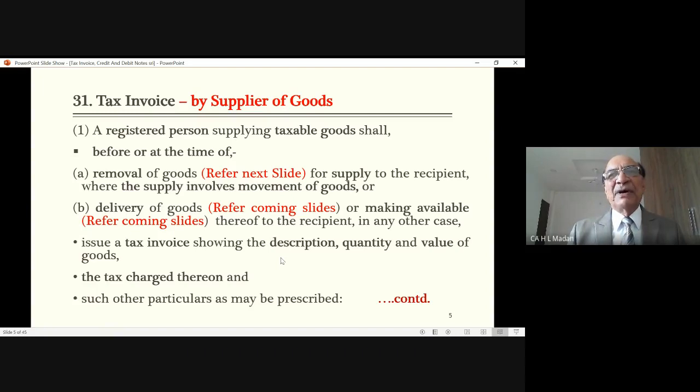But if suppose the buyer is a registered person who is to take the input credit, then he will say, write my name, write my GST number. So what are the contents of that invoice normally? Name of the supplier, address of the supplier, GSTN number of the supplier, name of the buyer, registration number of the buyer, place of address of the buyer, place of supply.